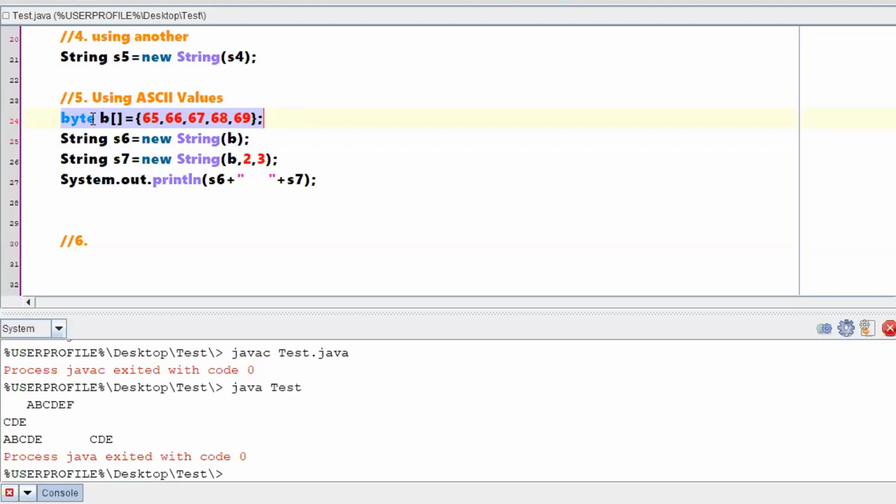Okay. So you want me to make this particular byte an int. Int b is equal to this particular array. Okay. So remaining everything is the same. Then string s is equal to new string in brackets string dot value of the above b.